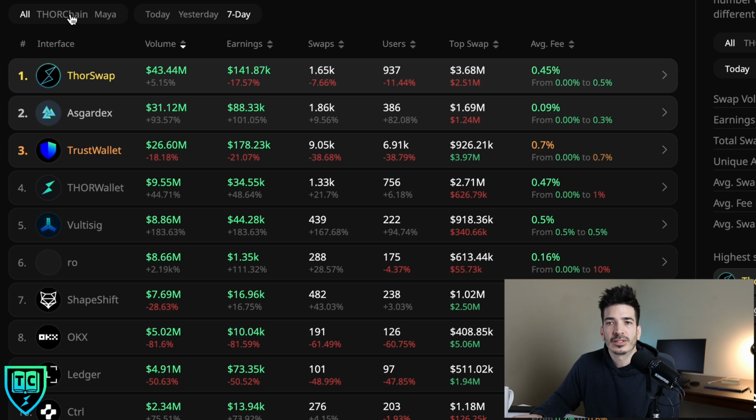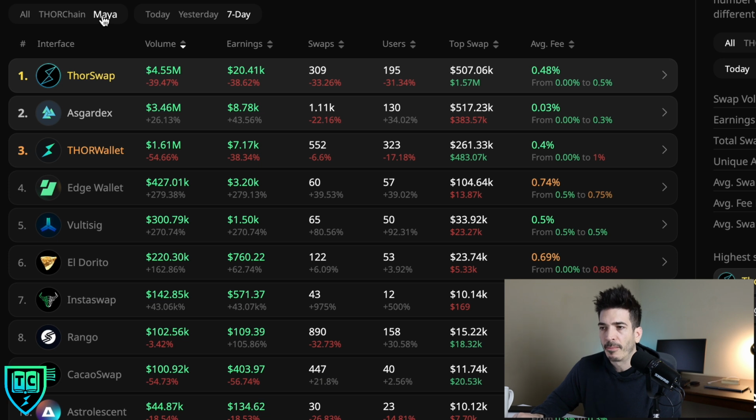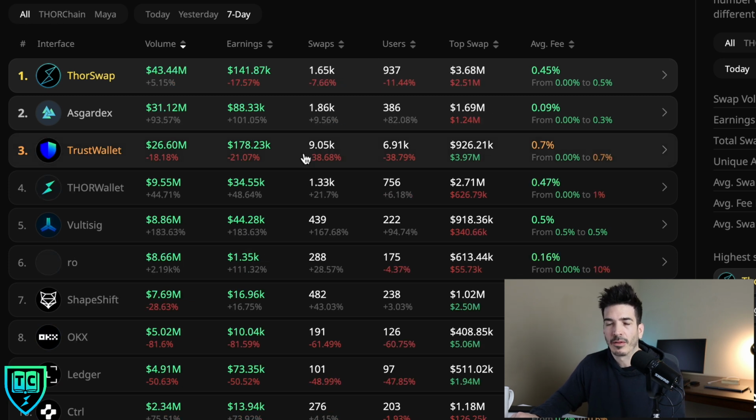You could even use this if you wanted to bet on some of the DEX tokens if you wanted to degen a little bit. For example, if you focus on Maya Protocol, look at the last 7 days. THORSwap has a token, Thor Wallet's got a token, Vultisig will soon, right? You've got the Dorito token as well. Rango's up on here, so you can just take a look at this, and maybe you can place some bets depending on how well they're doing. Although a lot of these interfaces are integrated with more than just THORChain and Maya Protocol, right? But this is just a fun thing to look at.